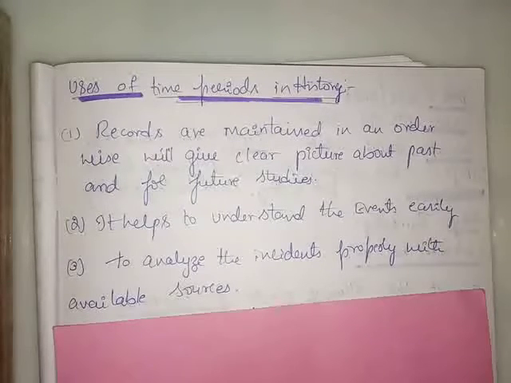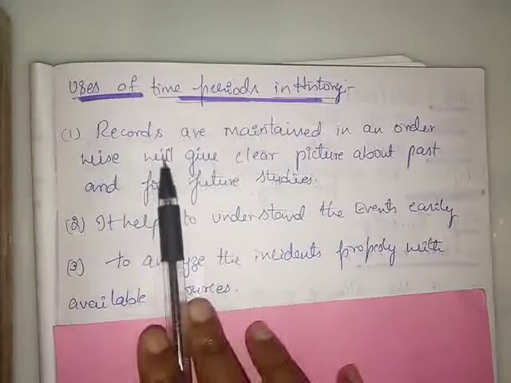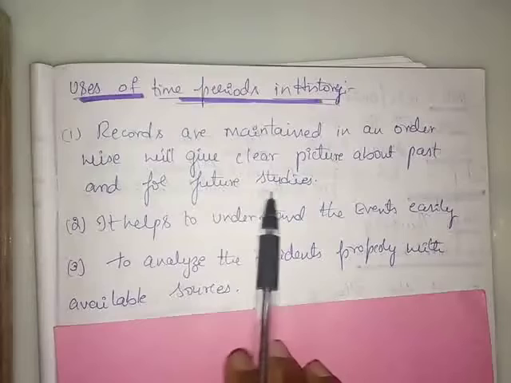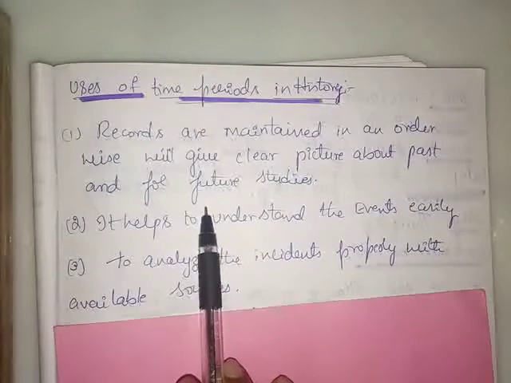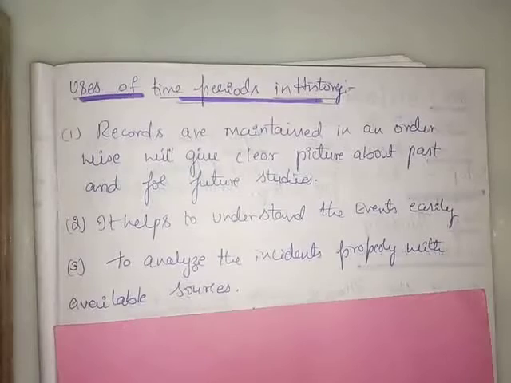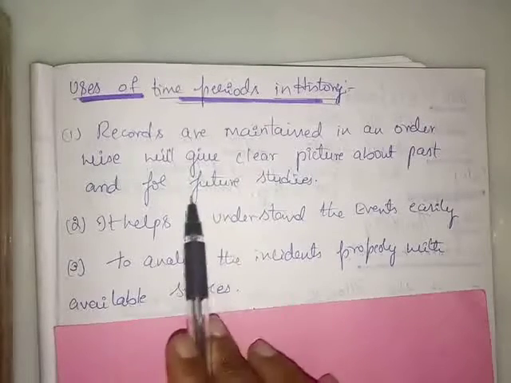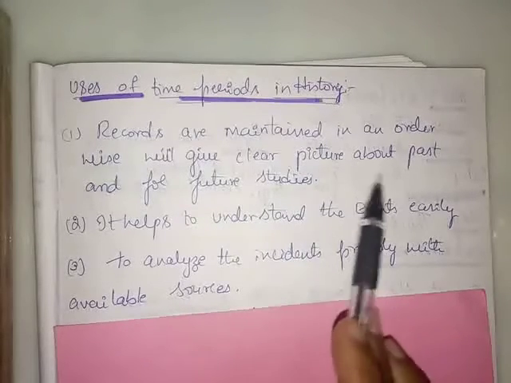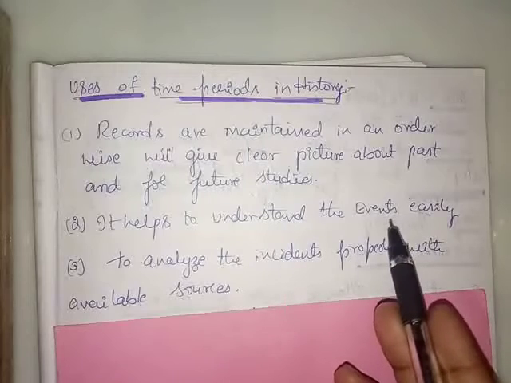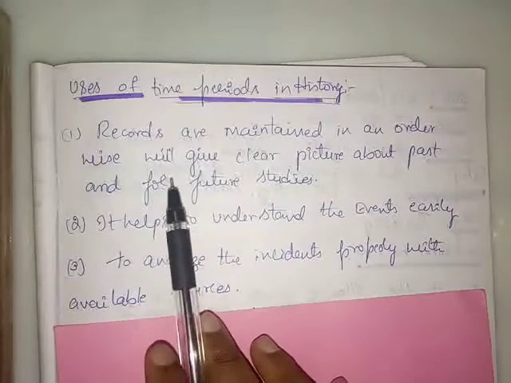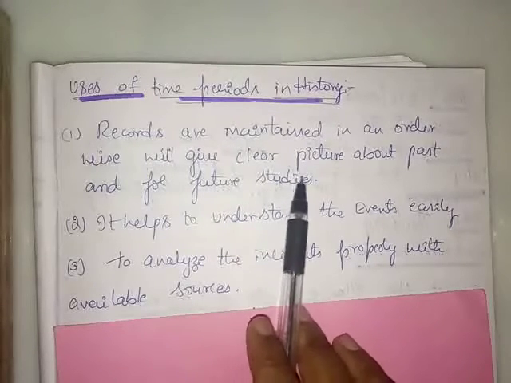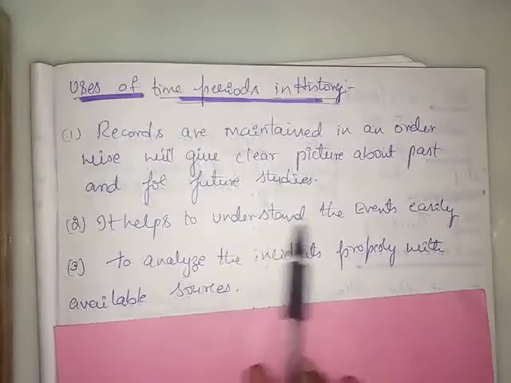Now we'll see the uses of time periods in history, how they are going to be helpful. The first is records are maintained in an order-wise manner, which will give us a clear picture about the past and for future studies. Correct. When the time periods are mentioned and maintained chronologically, systematically, order-wise, it gives us a clear picture of when, where, and how it took place, and it will help us for further study. Maybe the first instance may be connected with the second incident. Correct. For this purpose, they have to record the details of the incidents in a chronological order in a systematic manner. It helps to understand the events easily.